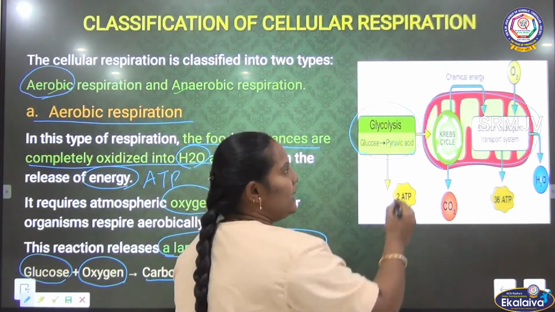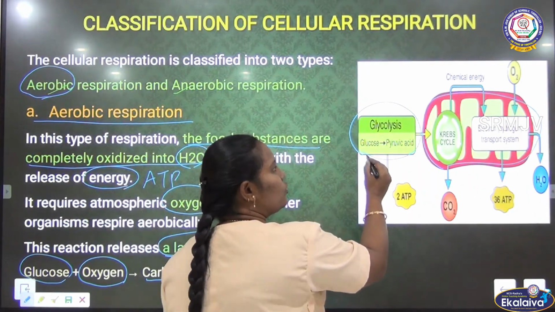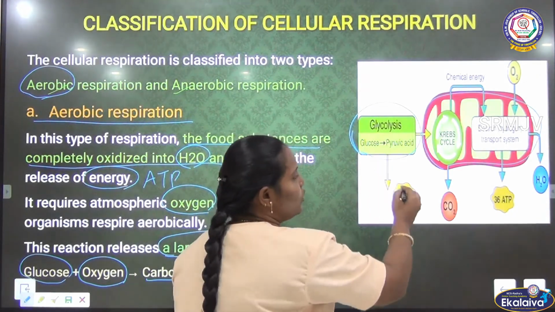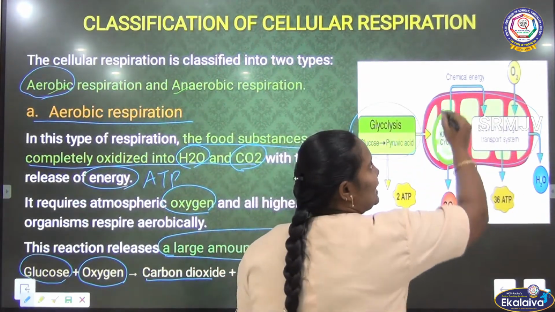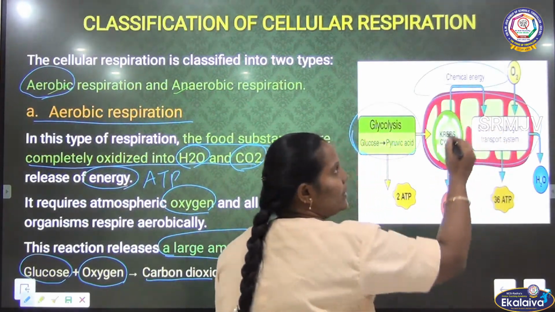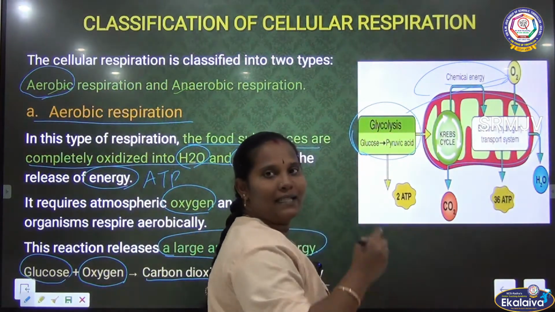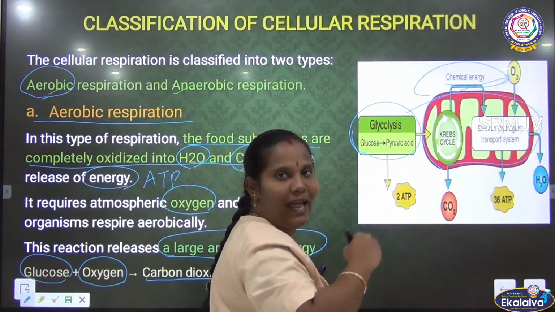In the mitochondria, it absorbs the glucose, and then the oxygen and glucose both react.